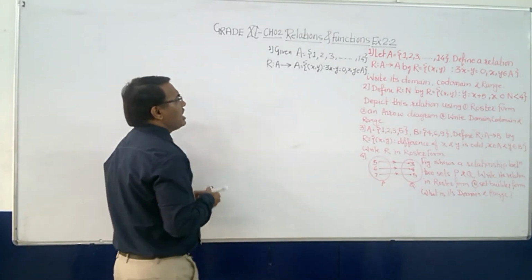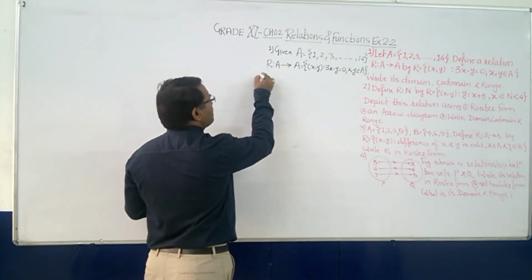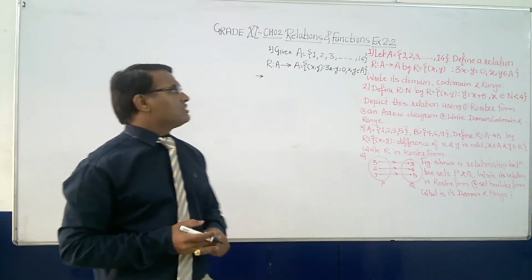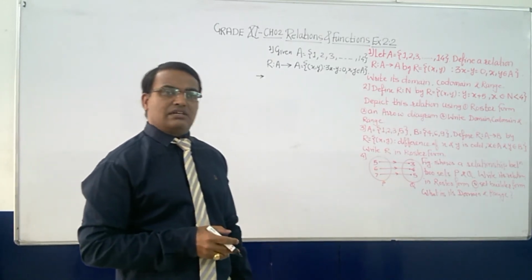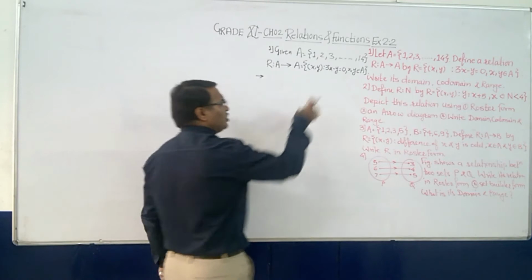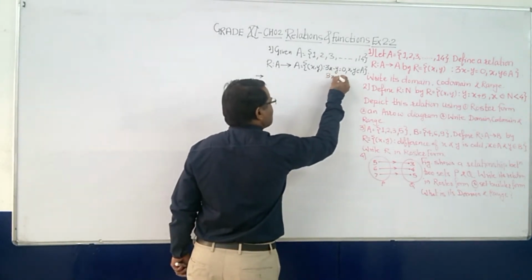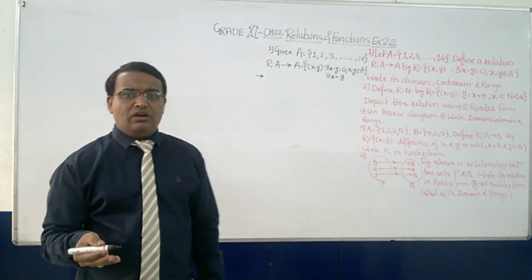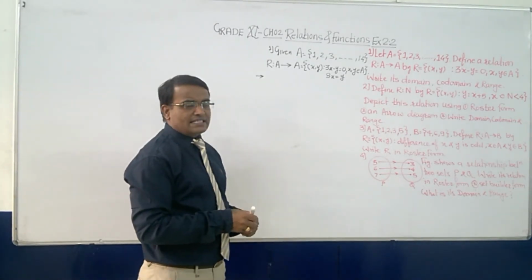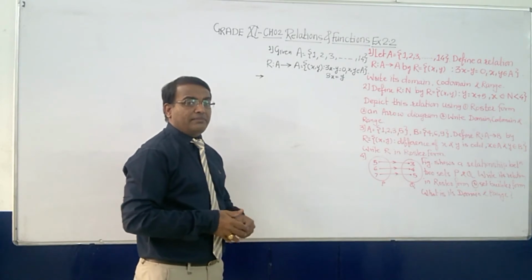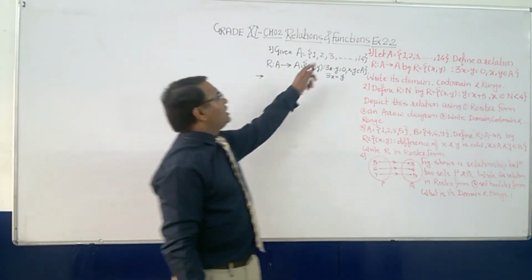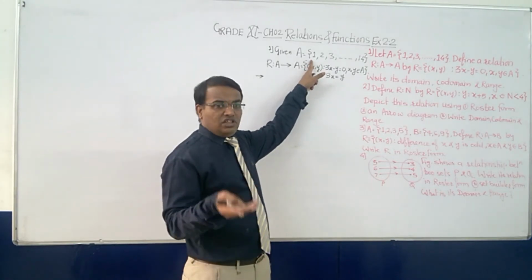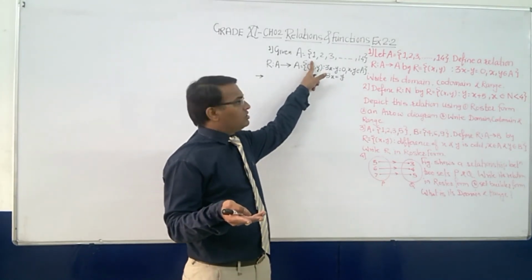Now let's see how to write it. First thing, what is given? (x, y) such that 3x minus y is equal to 0. If you observe this, can we write it as 3x is equal to y? It will become somewhat simple. So whenever you take x, you have to multiply it by 3 to get y. Now x means these numbers. So 3 into x, that will become y.